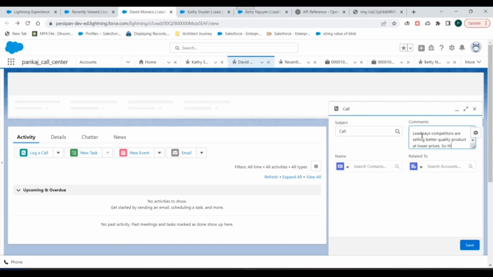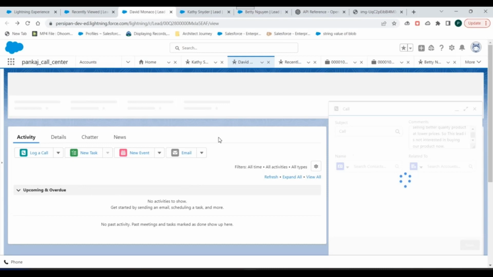So this lead is not interested in buying our product now. Okay, so that's the discussion that took place between the salesperson and the lead.